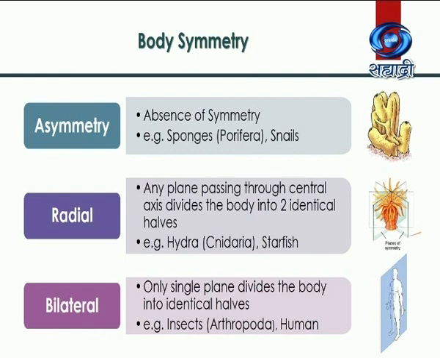Now, let us see types of symmetry. The first one is radial symmetry. Here, the cut passes along the radius of the body. It can be seen in animals like hydra and starfish. In case of bilaterally symmetrical animals, the cut passes through the central axis of the body and we get two lateral equal halves. It is seen in higher animals like insects and human beings.